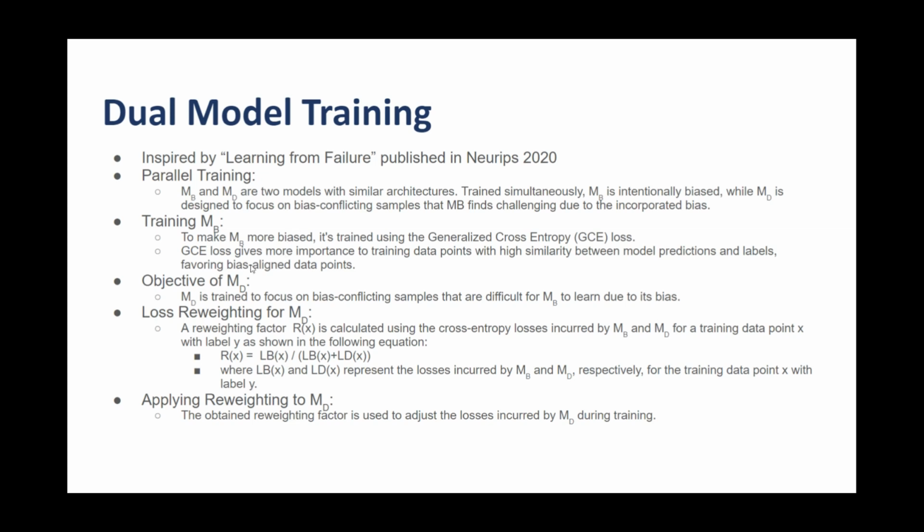The objective of MD involves training it to focus on bias conflicting samples that are difficult for MB to learn due to its bias. Loss reweighting for MD: a reweighting factor Rx is calculated using the cross entropy losses incurred by MB and MD for a training data point X with label Y, as shown in the following equation. Rx is equal to LBx divided by the summation of LBx and LDx, where LBx and LDx represent the losses incurred by MB and MD respectively. This reweighting is then applied to MD by simply multiplying this reweighting factor with the losses.